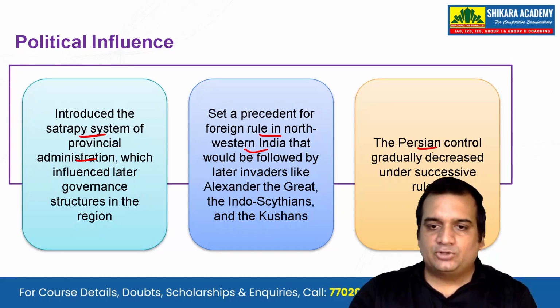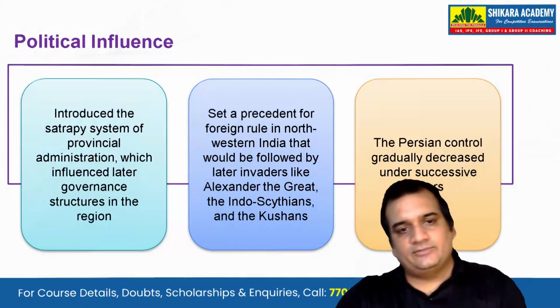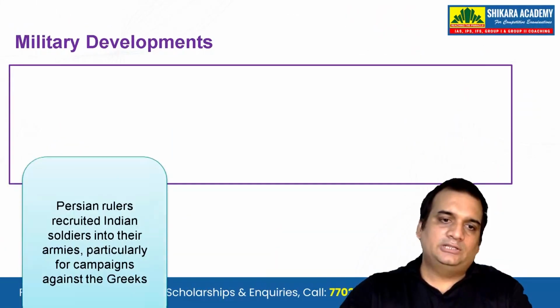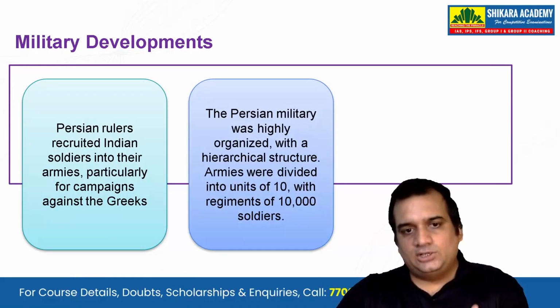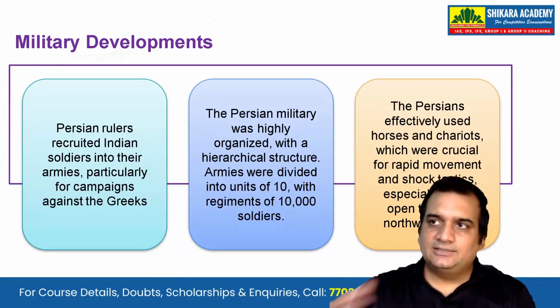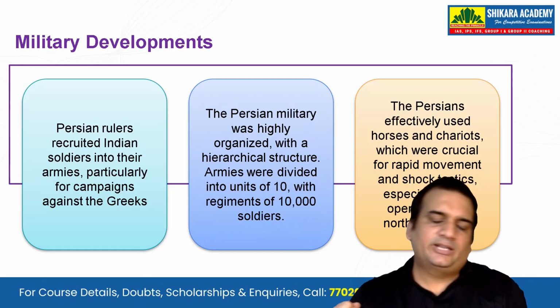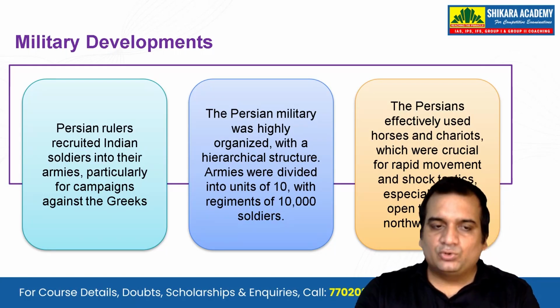The Persians' control gradually decreased under successive rulers, that we have seen in all, that when the prominent ruler passes away, the other successors are not strong enough to continue ruling.